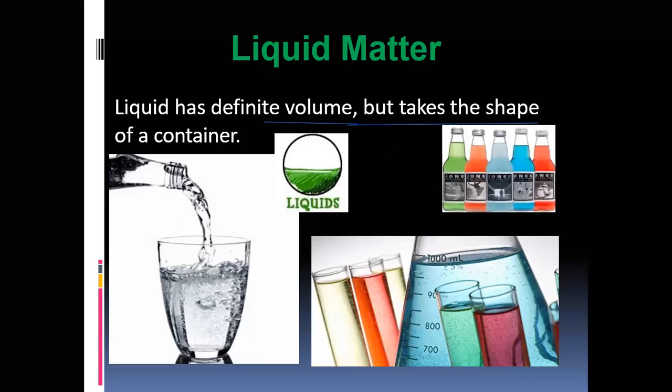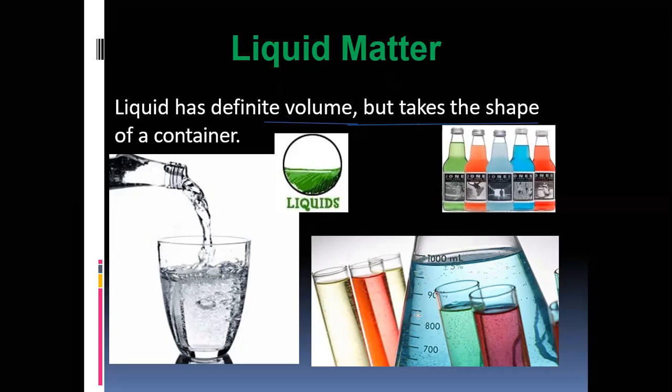We cannot compress liquid. We cannot compress means liquid has definite volume, fixed volume. Liquid has fixed volume and water takes the shape of the container. If you put in a glass, the shape will become glass. If you put the water in a bottle, the water will take the shape of the bottle. If you put the water in a jar, that measuring cylinder, the water will take the shape of the measuring cylinder. That means shape is changed.